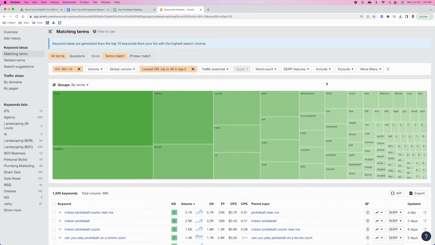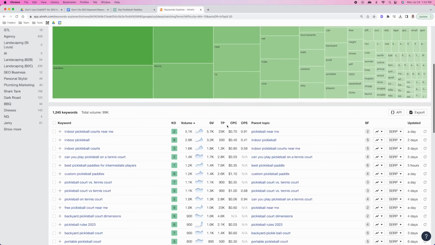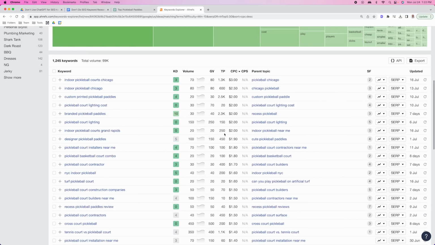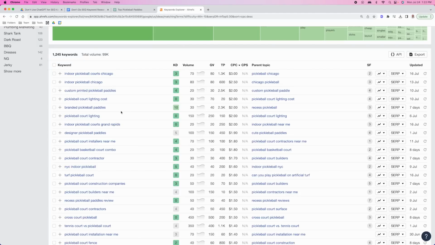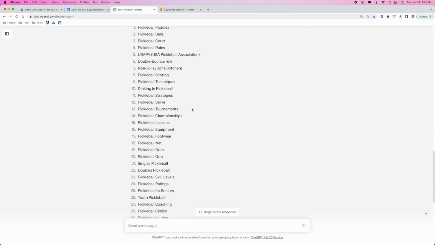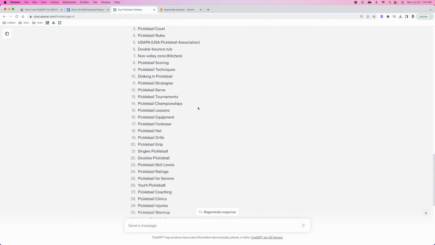Sometimes I'll add cost per click in here too, just to start to see what are the most valuable keywords in this particular vertical. Okay, so you can filter through like this, and we can start to look at what are the most valuable ones that we can go after? Start to use these different variables to filter through your keywords and ultimately come up with the best keywords in your specific industry. You can use ChatGPT though to give you this baseline to start with. We're not using it for the full process, we're just using it for this beginner part. And I'm gonna show you 2 more ways that you can use it here in a second.